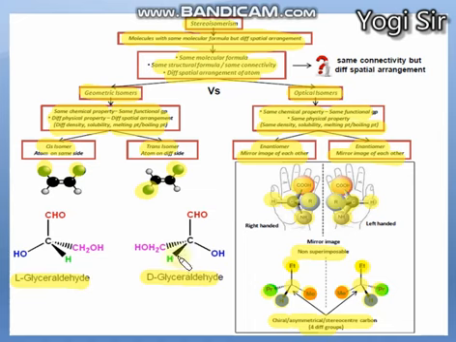Both of these compounds are mirror images, they are isomers of each other. D means this OH is on the right hand side, it is capital D isomer, and here OH is on the left hand side, so it is capital L isomer. We'll discuss all this isomerism in detail: what is D, what is L, what are mirror images, what are superimposable images, what is optical activity. So in this overview it is mentioned how these different types of classifications are present.